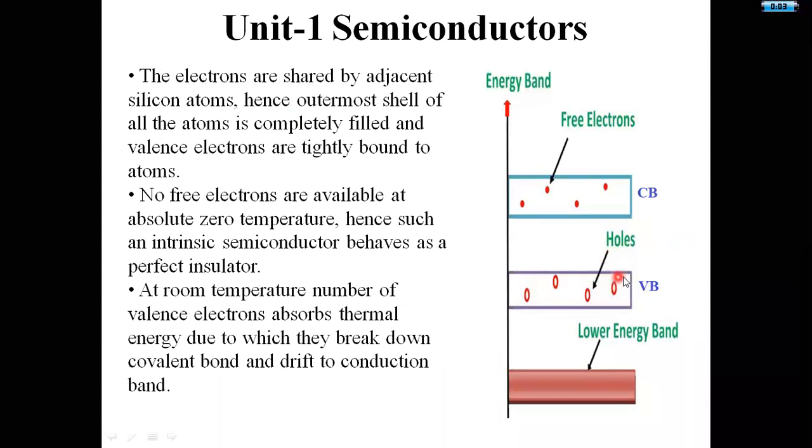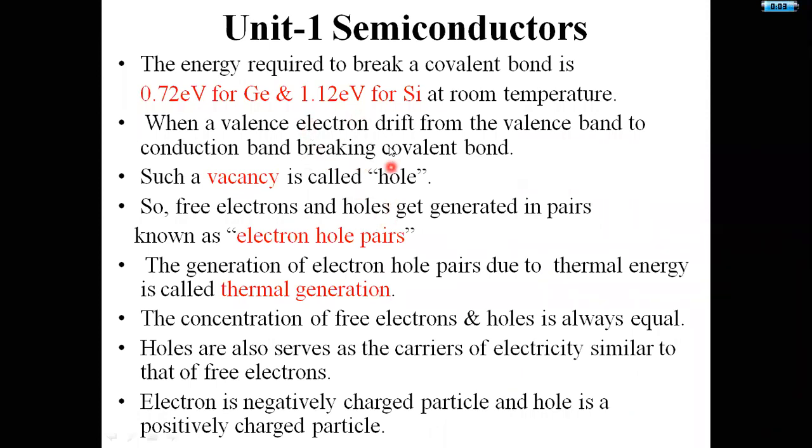The concentration of holes is equal to the concentration of electrons. In this case we are representing initially at absolute zero temperature. By increasing the temperature to room temperature, we are going to observe and analyze the concentration levels of electrons and holes. And this is how the electron and hole pairs get created due to thermal generation.